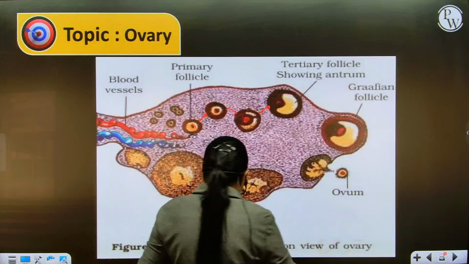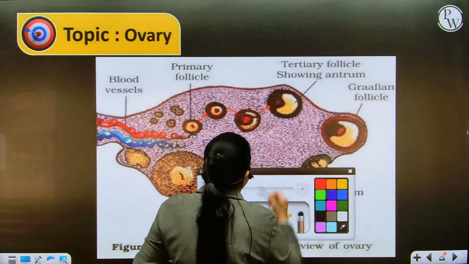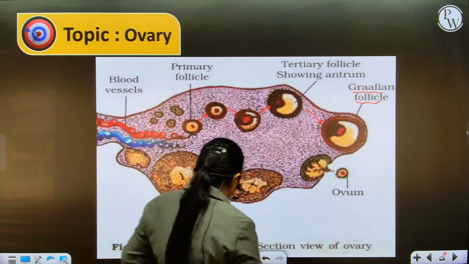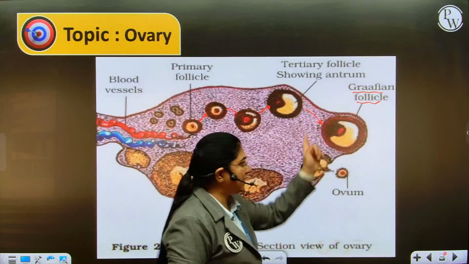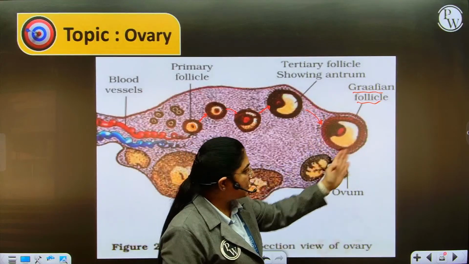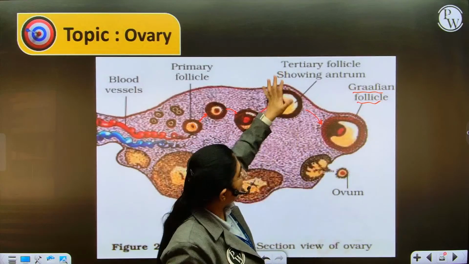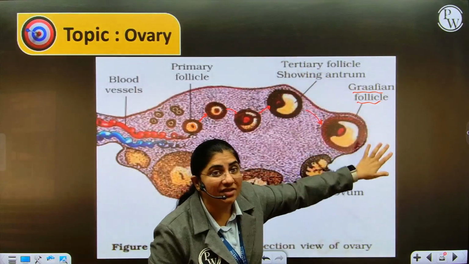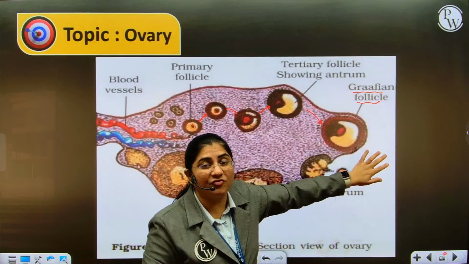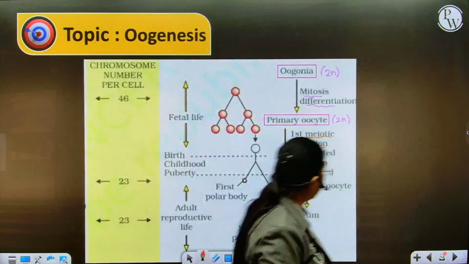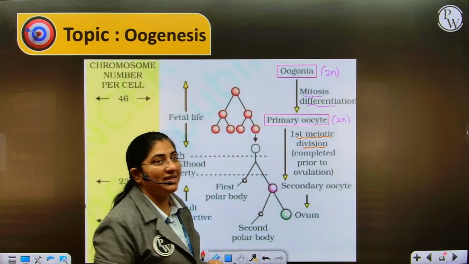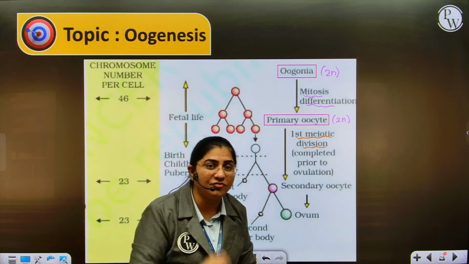Further FSH comes, converting the tertiary follicle into the most mature follicle called Graafian follicle. Again, we have on the outer side theca externa, inner side theca interna, which is secretory in nature. The antrum increases in size, and just before the tertiary follicle is converted into Graafian follicle, the primary oocyte, which was halted at the diplotene stage, now quickly completes its meiotic division, that is the first meiotic division.